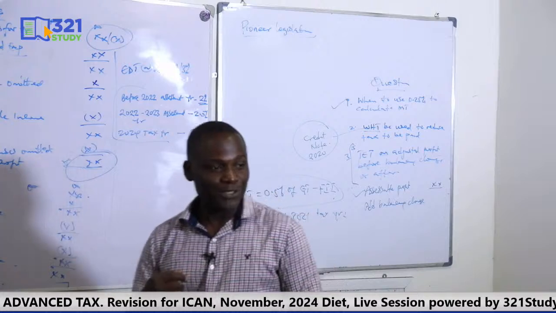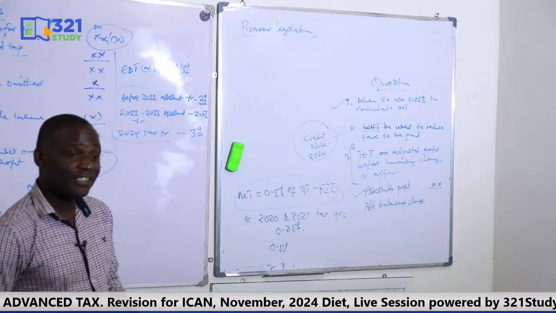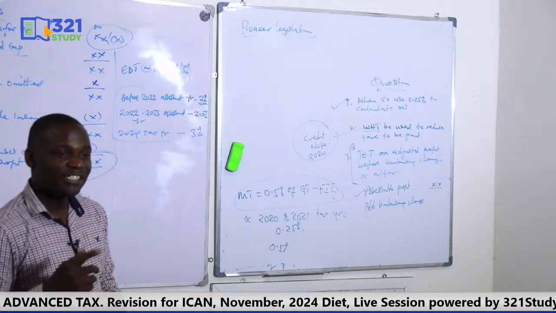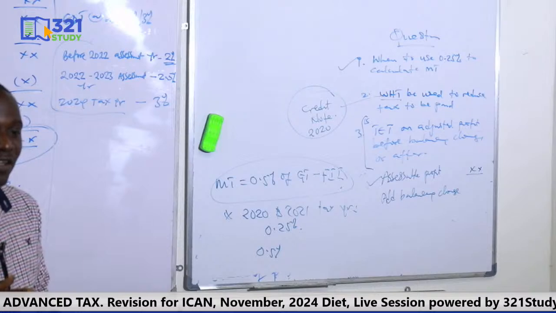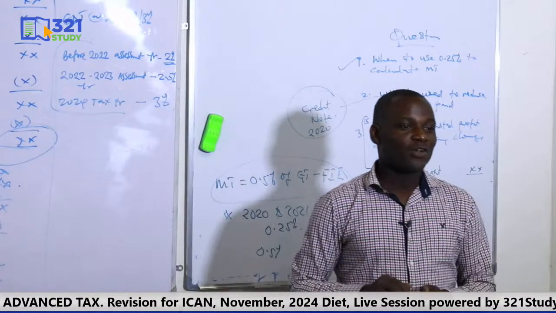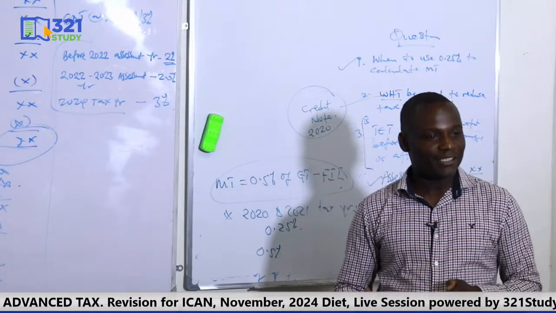Any other question? Is it all withholding tax on rent, interest, etc. that can be used to settle liability? Withholding tax on rent? Yes. No, now, it depends. It depends on the transaction.